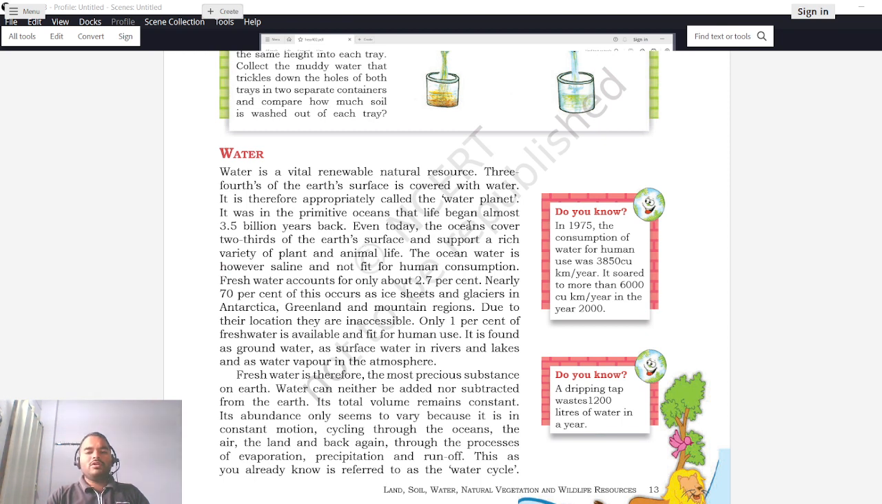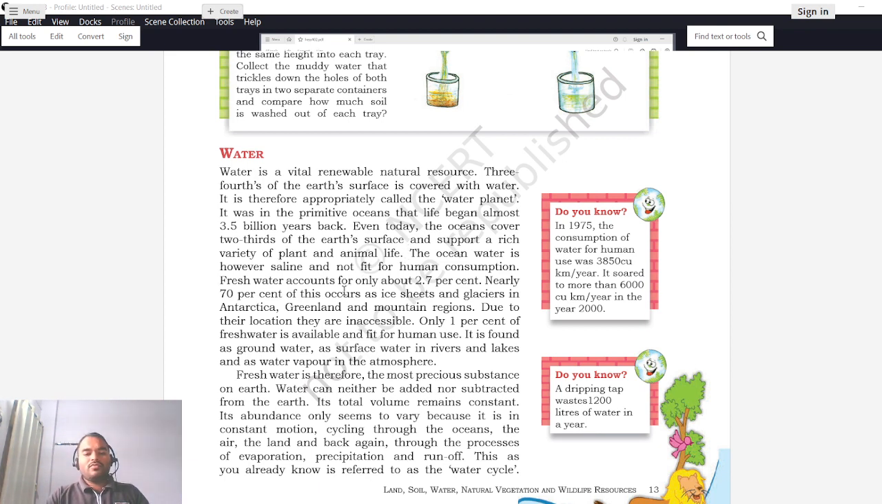Even today the ocean covers 2/3 of the earth's surface and supports a rich variety of plant and animal life. So today also almost 2/3 of the earth is covered with oceans, and there are various types of plants and animal life in this ocean. The ocean water is saline and not fit for human consumption. As we know, ocean water contains many salts and hence it is saline in taste and we don't drink it directly.